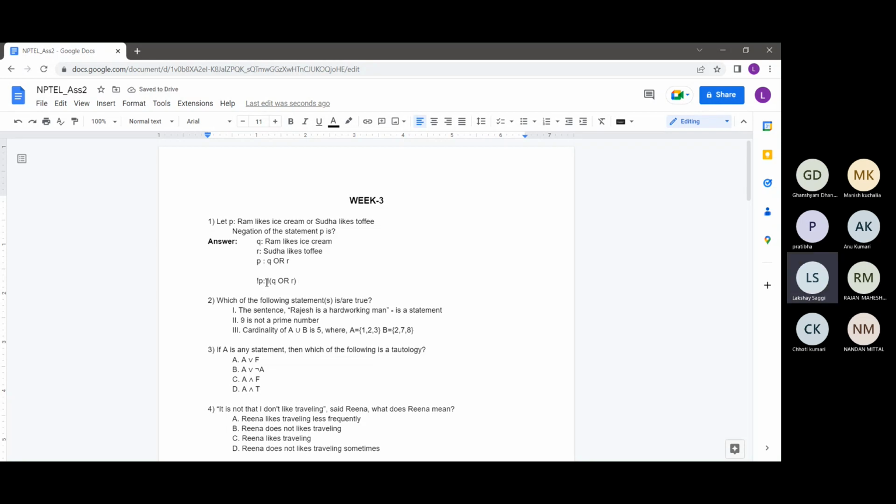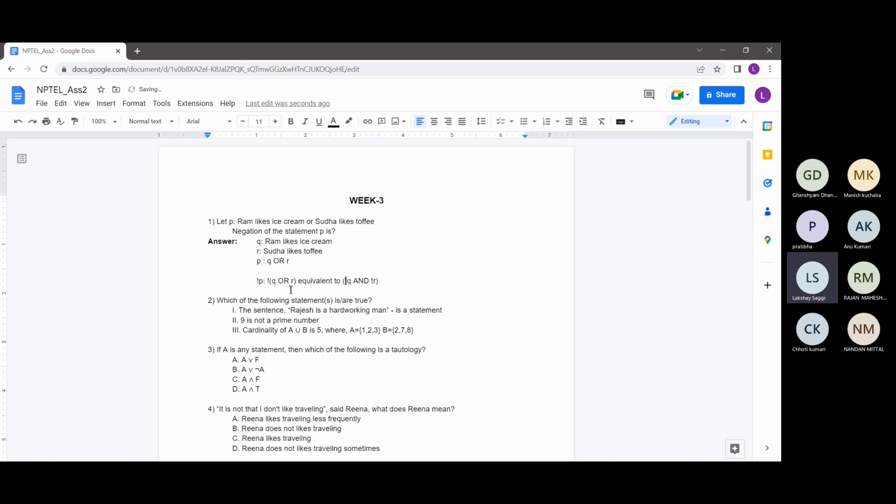You must have seen in the lectures how to negate a compound statement. It can be negated using De Morgan's law. This is equivalent to not Q. In De Morgan's law, suppose we have to take a negation, we step by step take the negation of every term. For Q, we'll take the negation and make it not Q. For this OR term, OR will be converted to AND, and ANDs are converted to ORs, as we know in De Morgan's law. Similarly, R will be converted to not R. So this will be equivalent to not Q and not R.